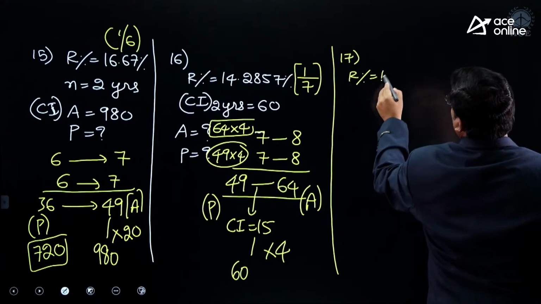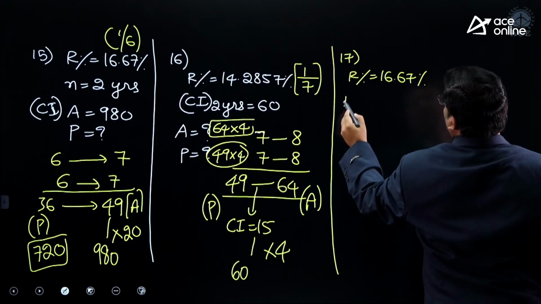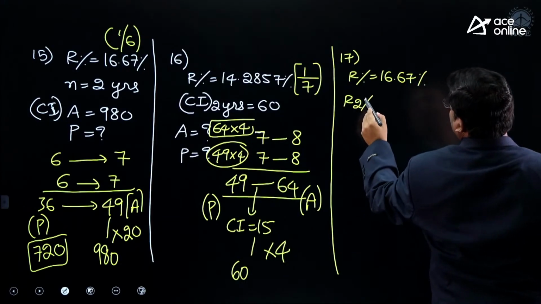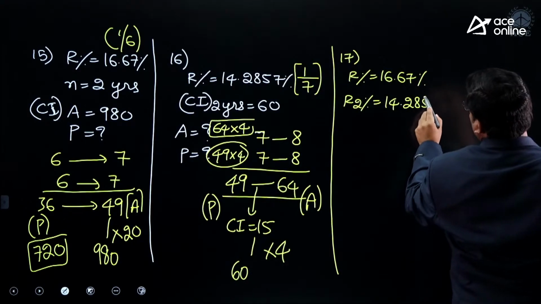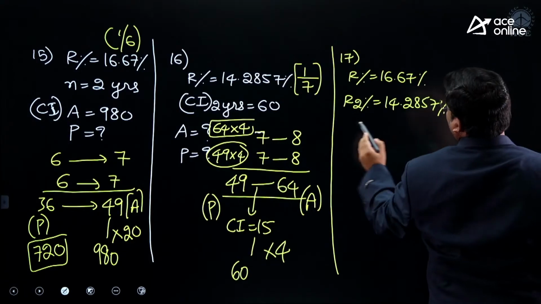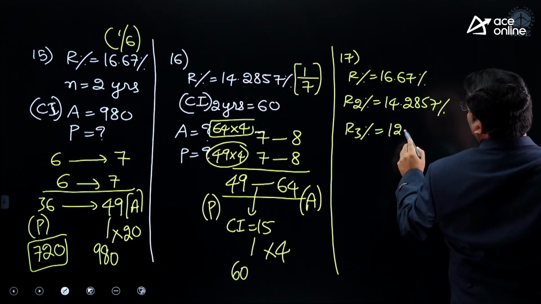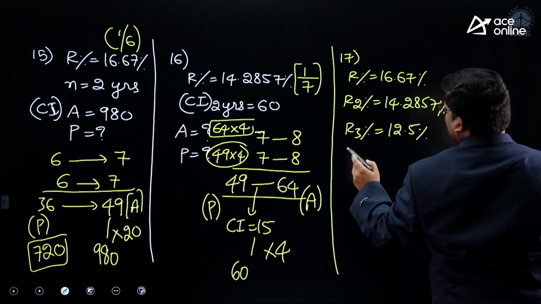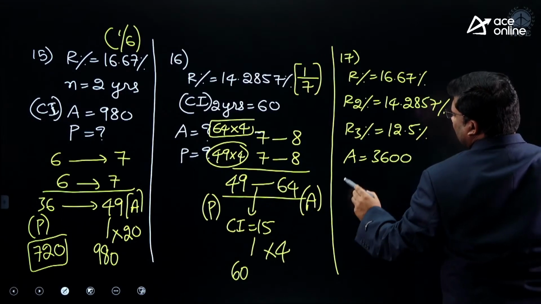Our percentage is 16.67 percentage. R2 percentage is 14.2857 percentage. R3 percentage is 12.5 percentage. Amount is 3,600.